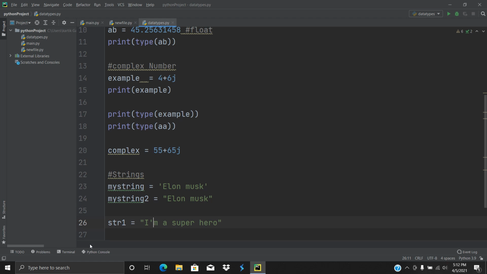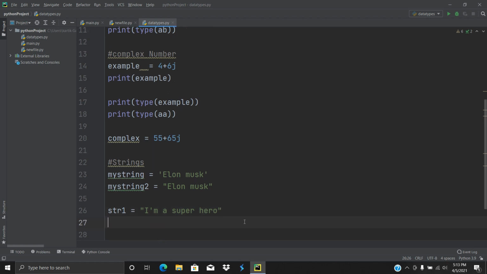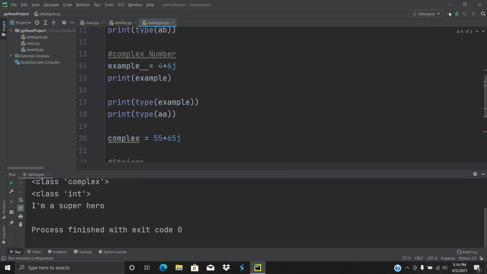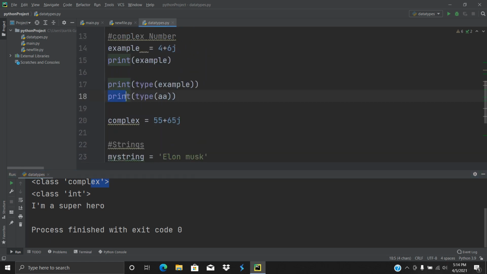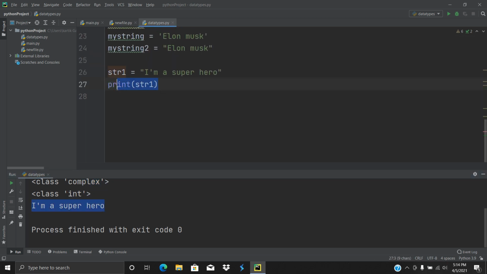So let's print it out with print, and we need to give the variable name here, and the variable name is str1. So here we go, and run the data types file. As you can see, we have got the output I am a superhero. The earlier outputs are there because we had already given some print commands. And this last output is because we gave the last command as print str1, and the str1 variable contains the value I am a superhero.